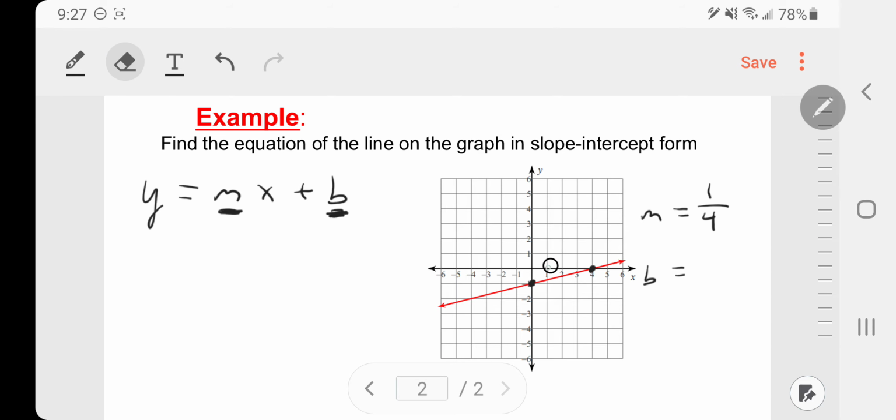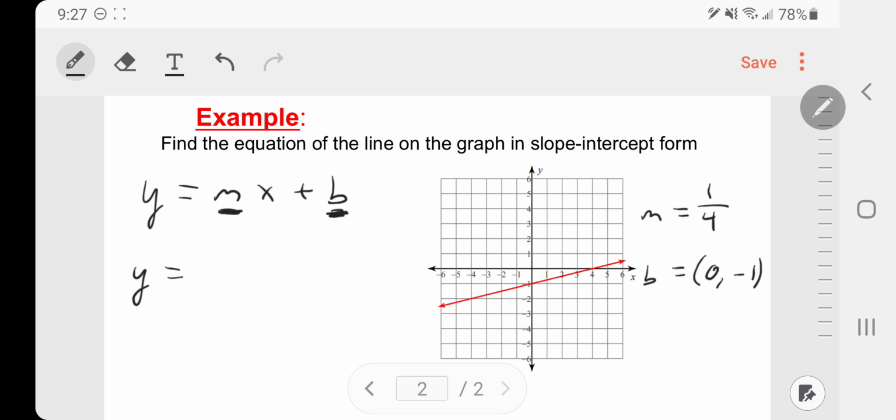Looks like the y-intercept is, again, where it crosses the y-axis. So it's right there, so it's negative 1. So it's the point (0, -1) that would be my y-intercept here. Now we have our 2 pieces of information, so let's go ahead and write the equation.